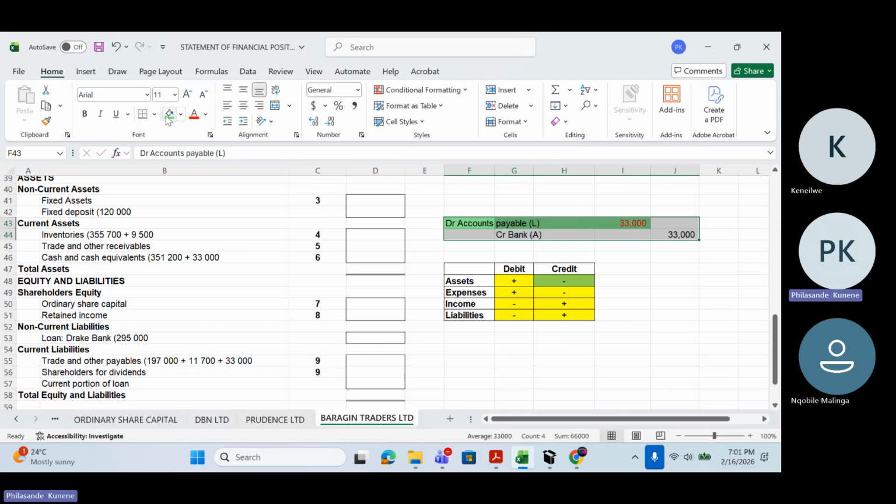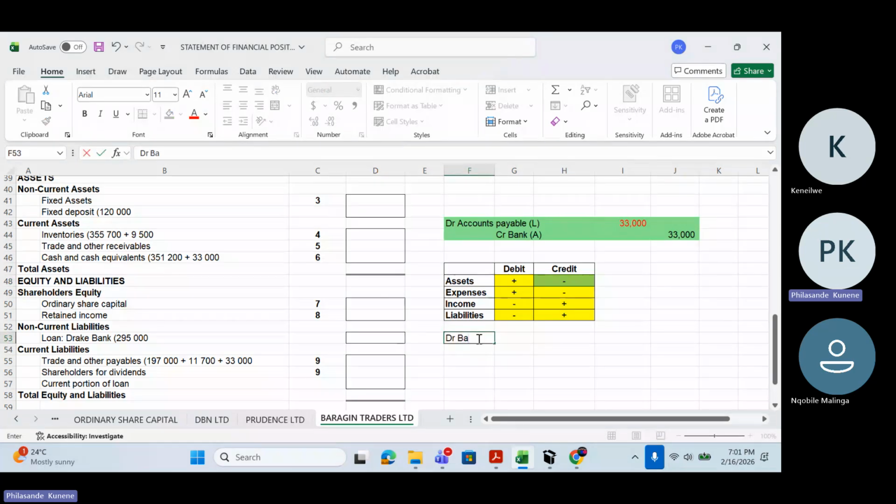This is the journal entry that we needed to reverse. And when I'm reversing this journal entry, what am I going to do? I'm going to debit bank again. So by debiting bank, I mean 33,000 is coming in. And then credit what? And then credit trade and other payables. So I'm sorry for saying accounts payable. Trade and other payables is the same as accounts payable, guys.